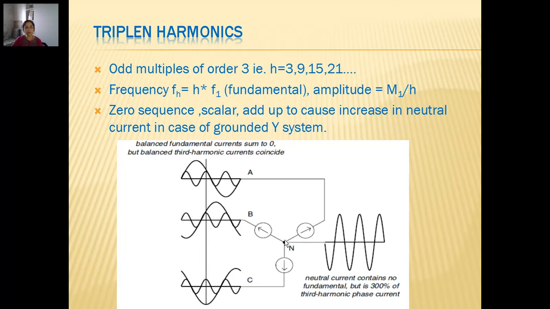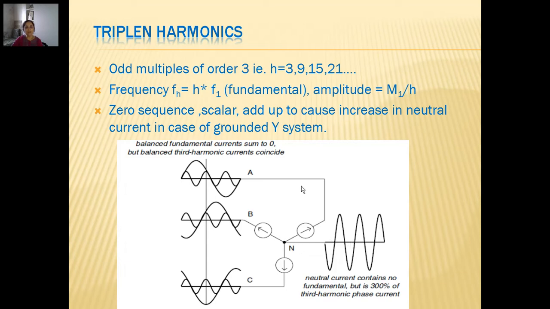The sum of all such currents at this junction would be 0 and there will be no neutral current. But what happens with the triplen components? Since they are zero sequence components, they are all scalar quantities, they do not have any angular displacement, and at this junction point all three zero sequence components add together to become 3 times the zero sequence component current in the neutral.